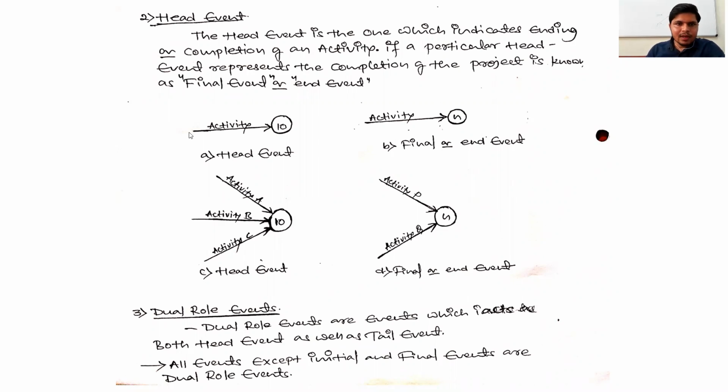Here you can see, all of you look at the mouse pointer. Here I have drawn some network examples. The first one: activity A, head event A. The completion of this activity is indicated by number 10, event number 10. This 10th event is indicating completion of the activity.